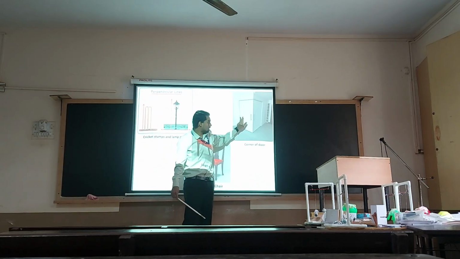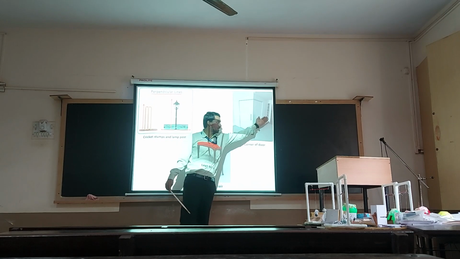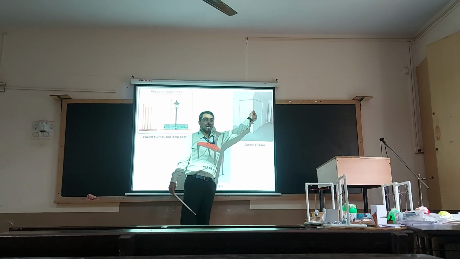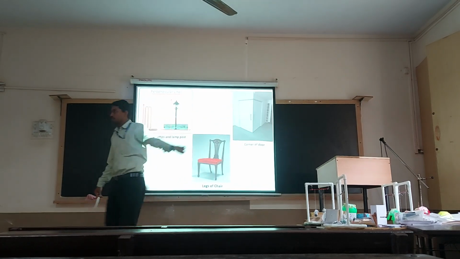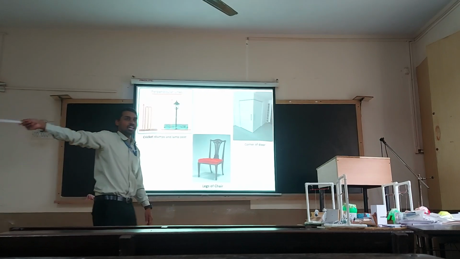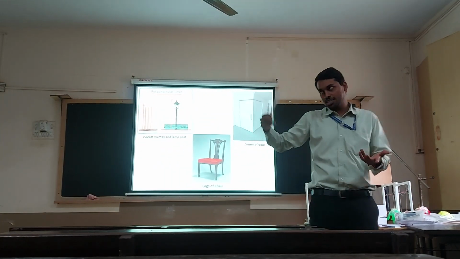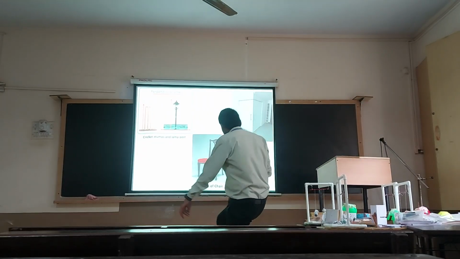Also you can see the corner of the door. There is one wall, there is another wall, and they are coming and meeting at 90 degrees. We can also observe this particular corner of this pillar. One wall and the other wall of this pillar are coming and meeting at what angle? 90 degrees. Yes. Can we give them as an example for perpendicular lines? Yes. So this is the third example.